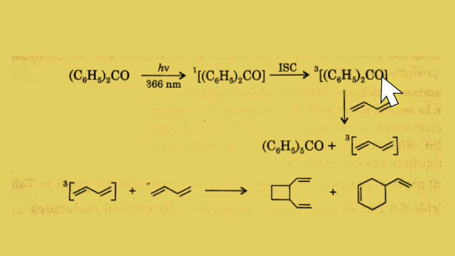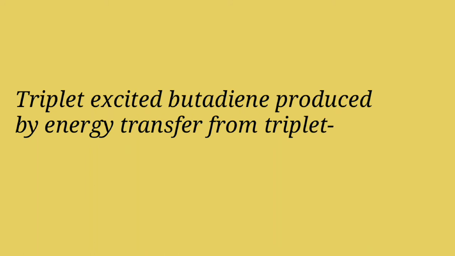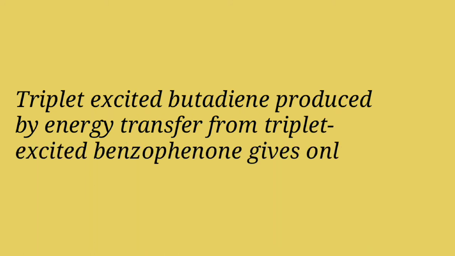When the benzophenone triplet collides with butadiene, a triplet energy transfer occurs, resulting in the formation of the triplet state of butadiene, which then reacts to produce dimers. So remember students, triplet excited butadiene produced by energy transfer from triplet excited benzophenone gives only dimers.